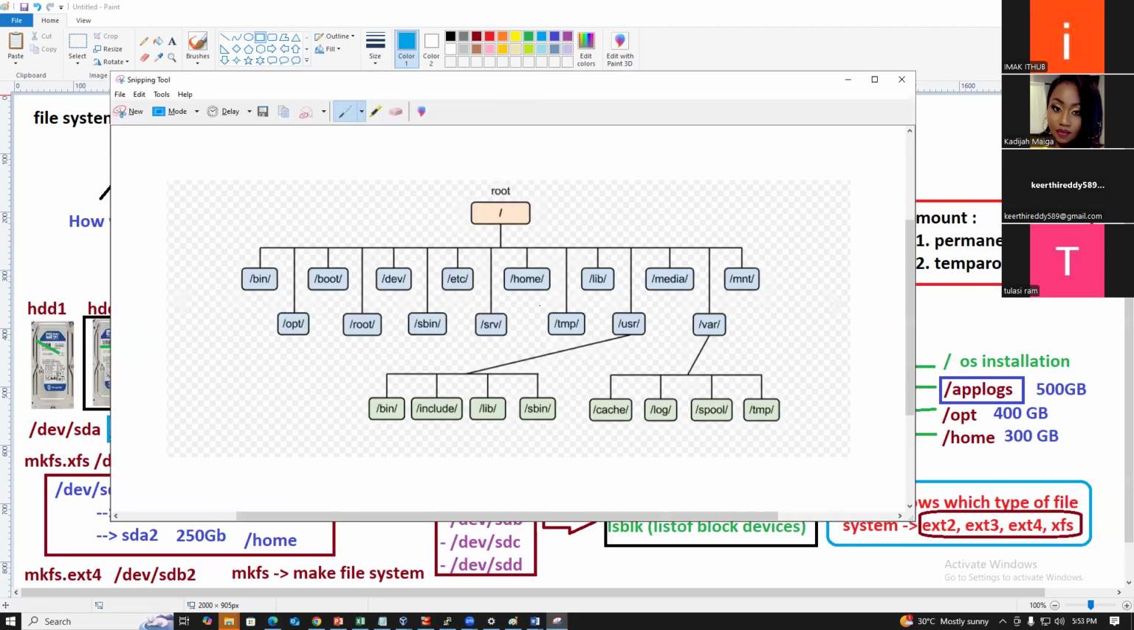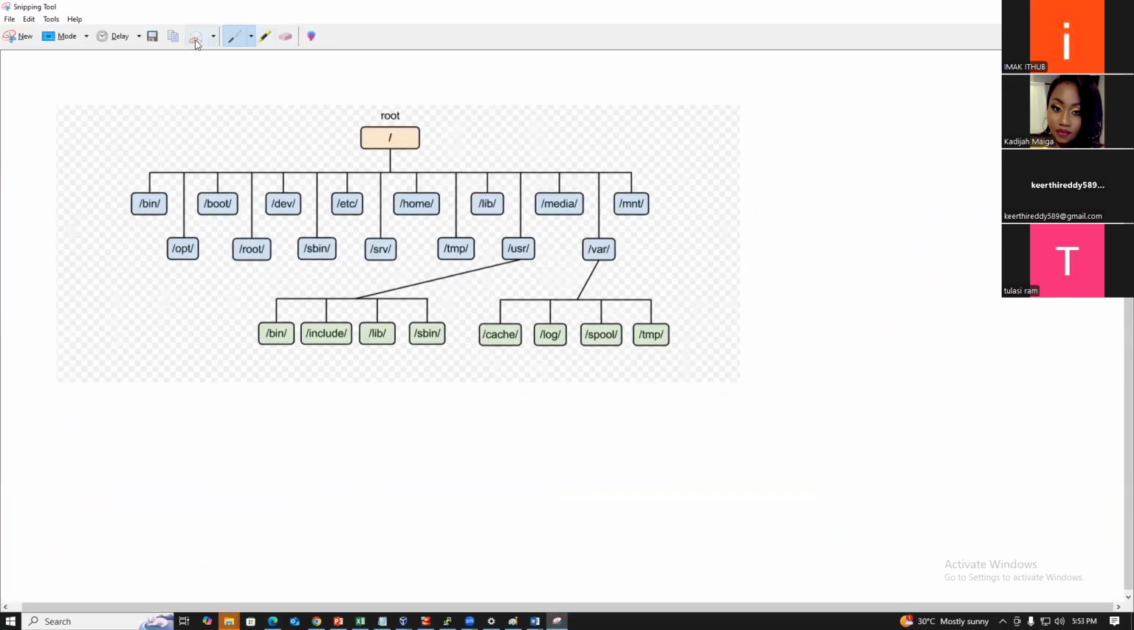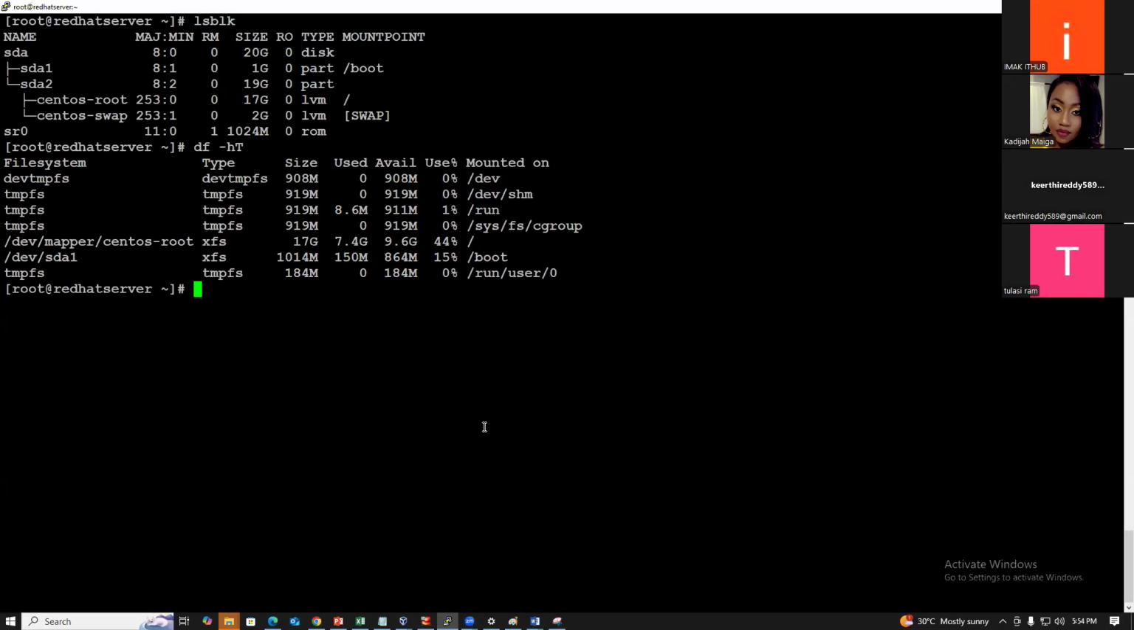So, the Linux file system hierarchy. This is the bin directory, and this is the sbin directory. What does the bin directory contain? Bin contains only commands, and sbin contains super user commands only. So cd /bin.